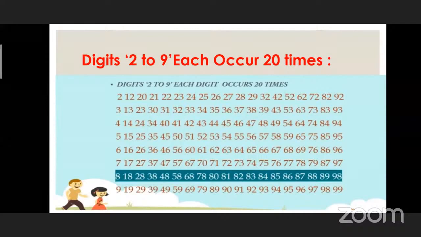Yes, very good. If we want to verify this statement, you can take any row of the following numbers, which are indicated in blue color.